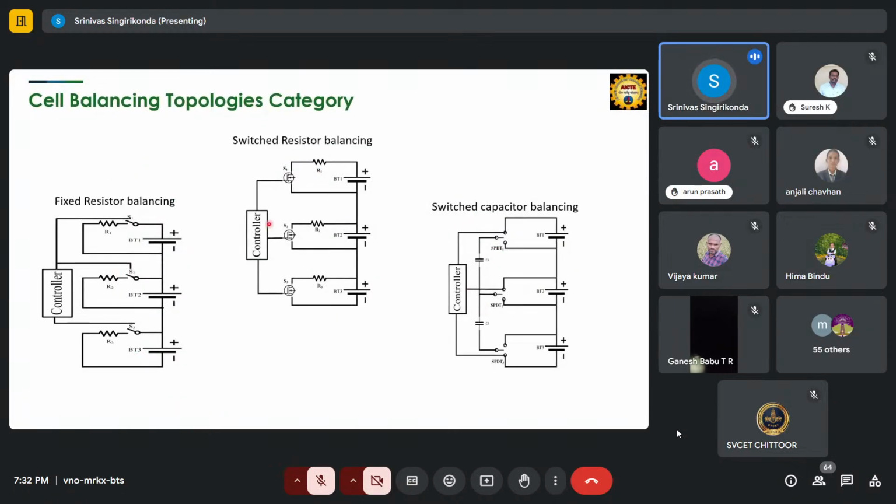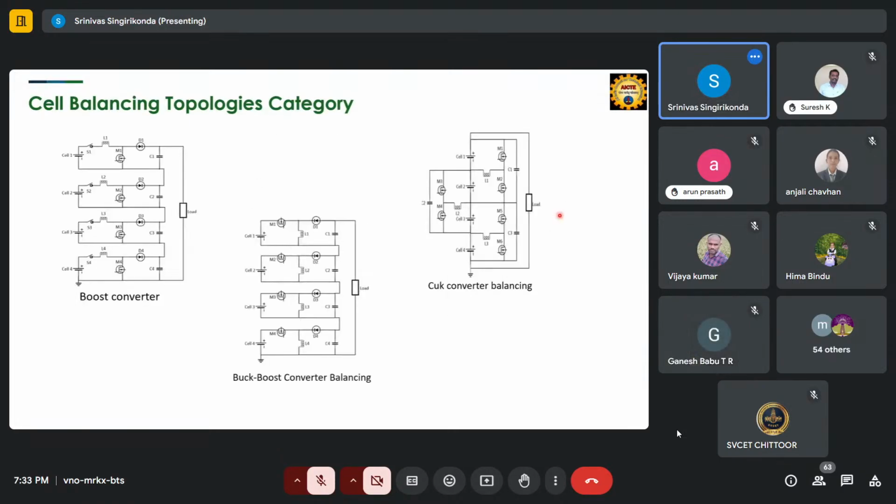Okay, these are different categories of active and passive cell balancing methods. One method is the fixed shunt resistor. If suppose this cell has low capacity, then the rest of the two cells are also going to be discharged until they are equalized. Whereas in active balancing, energy is transferred to the third cell, and this cell also transfers its energy to the third cell until all three are equal. The switched capacitor method transfers energy, and the boost converter based method works the same way. Whichever cell has a low amount of energy, the rest of the cells transfer energy to the low capacity cells. We can use a boost, buck-boost, or Cuk converter, different methods.